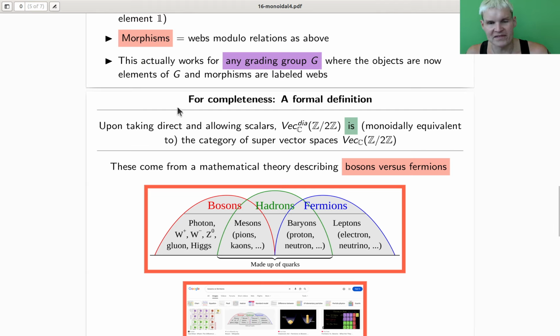Upon taking direct sums, which in this case just means, like for vector spaces, matrices of things, but now your matrices can have an even or odd flavor to them. That's the real difference. Super mathematics, even or odd. Mathematics, trivial group, no additional information on the vectors or entries or scalars themselves. And that's really the difference.